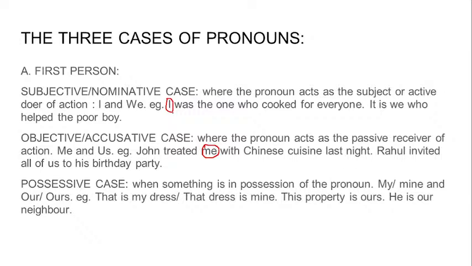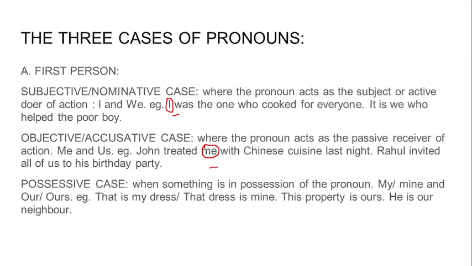See, both of them are pronouns. But what are the cases? Why are we using I and me and not the other way around? Both are first person, but why are they different?